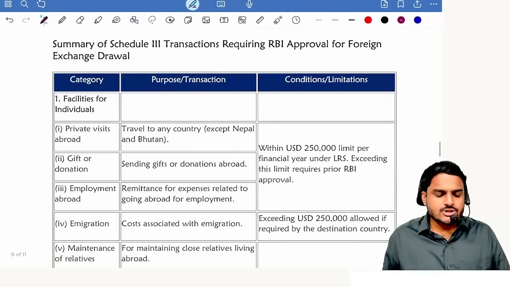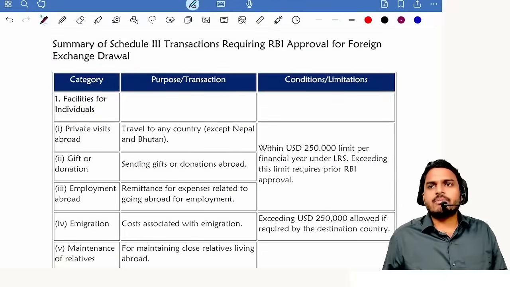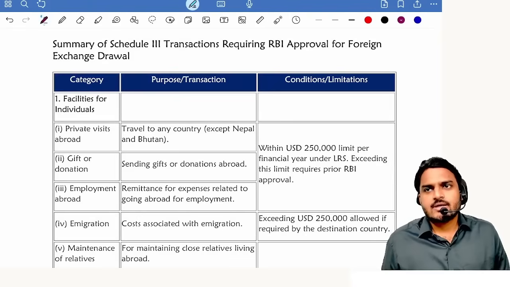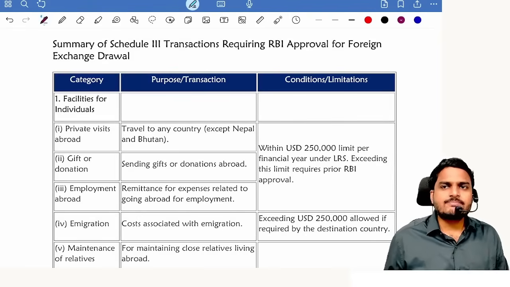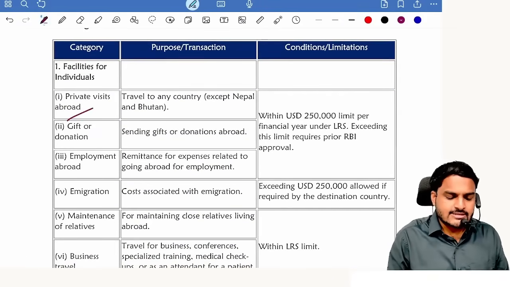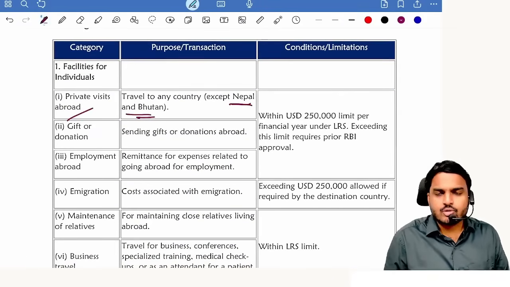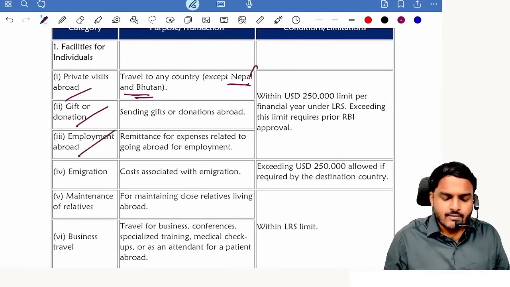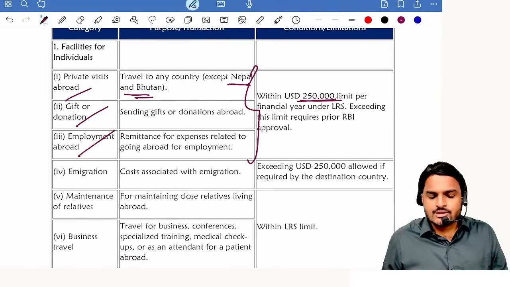Next one, schedule 3. These are freely permitted up to $250,000. Exceeding $250,000, permission is to be taken. RBI permission is to be taken. Private visits abroad, except Nepal and Bhutan. Next one, gifts, donations, employment abroad. For all this, up to 250,000 USD.